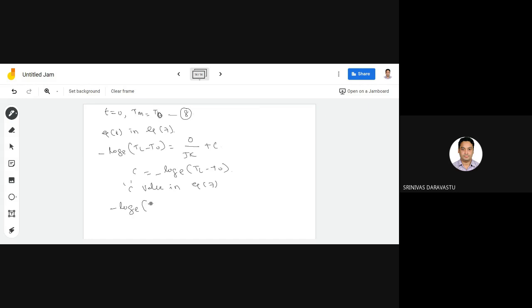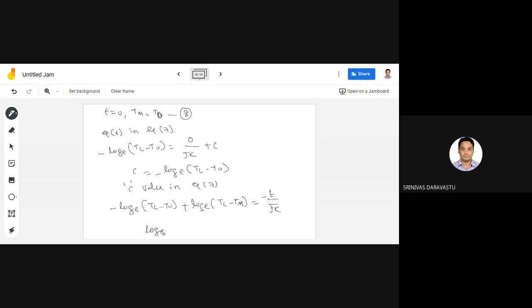Minus log base e of (TL minus Tm) equals t by JK plus C, so minus log base e (TL minus Tm) equals t by JK minus log base e (TL minus T naught). So I can write minus log base e (TL minus T naught) plus log base e (TL minus Tm) is equal to minus t by JK.